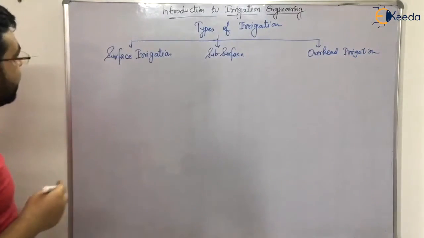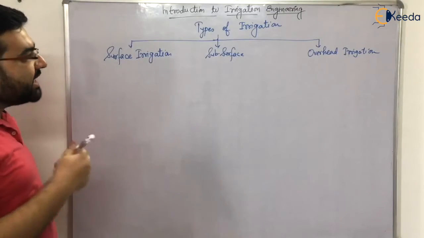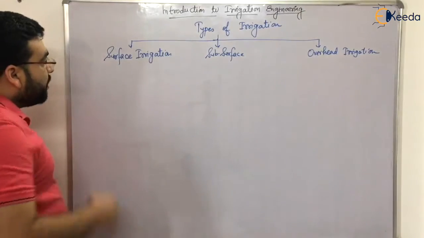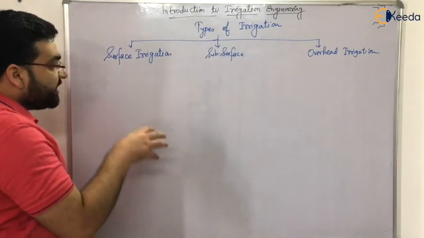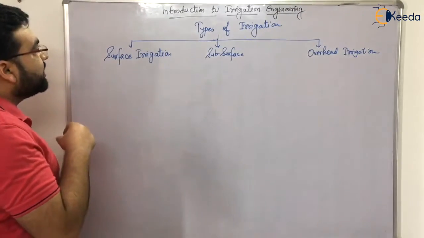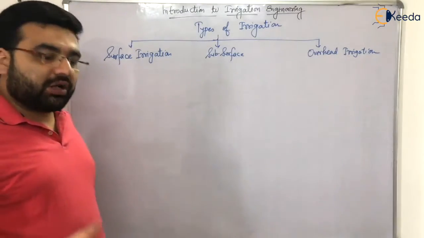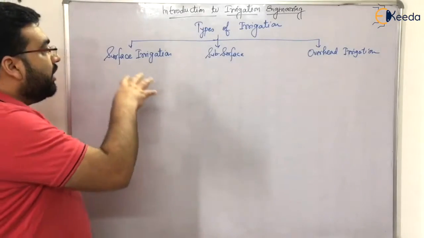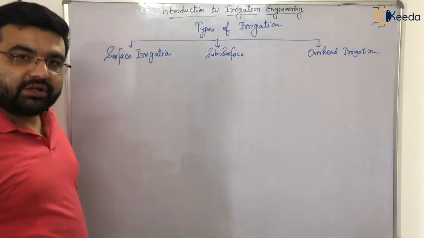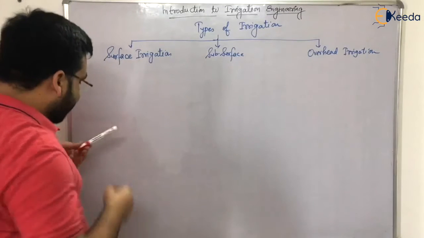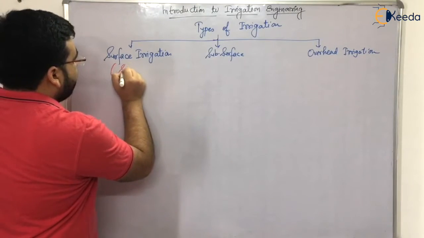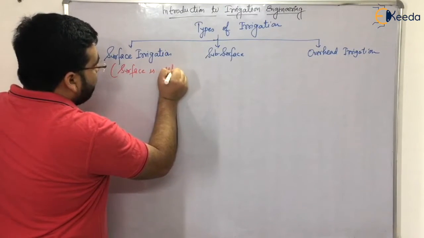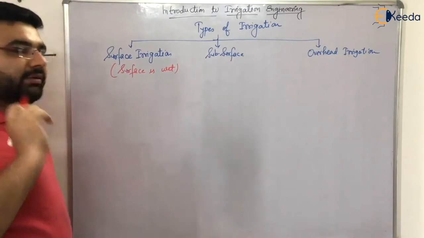Now let us discuss surface irrigation. As from the name, because being a civil engineer, you should play with names, right? As from the name it is clear that surface means on the surface. What we are doing in surface irrigation is giving water to a particular field, to a particular land, in which the surface gets wet. So the surface becomes wet. In bracket I am writing surface is wet. It also has a few types that I will tell you.